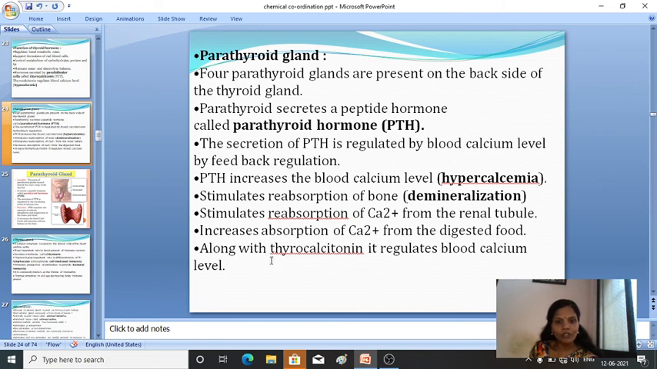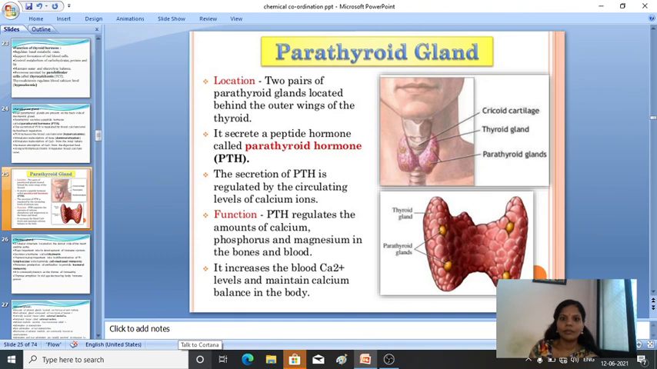Okay, along with the thyrocalcitonin, it regulates the blood calcium level. So these are the properties of the parathyroid gland. Hope it is clear. Parathyroid gland: two pairs of parathyroid glands are located behind the outer wing of the thyroid gland. Two pairs means four. Here you can see this is the thyroid gland and two pairs of parathyroid glands are located: 1, 2, 3, 4, that means 4.